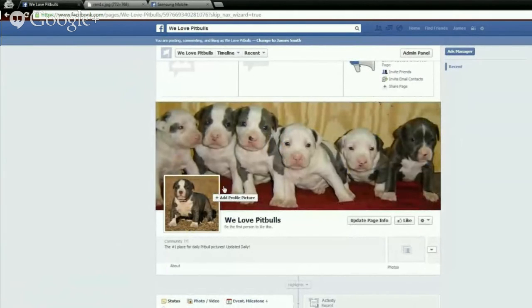Now in the next video, I'm going to talk about tabs and how you can really customize this section and drive more traffic wherever you want traffic to go.